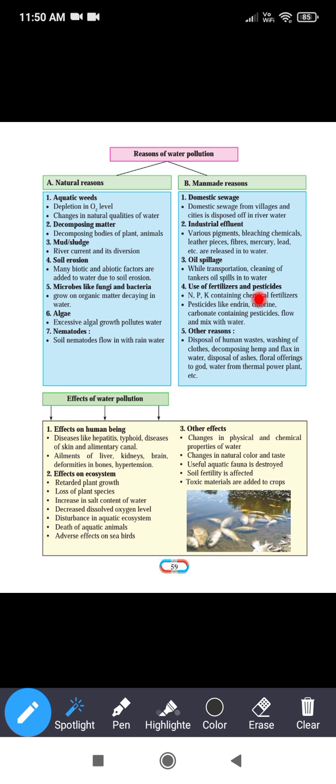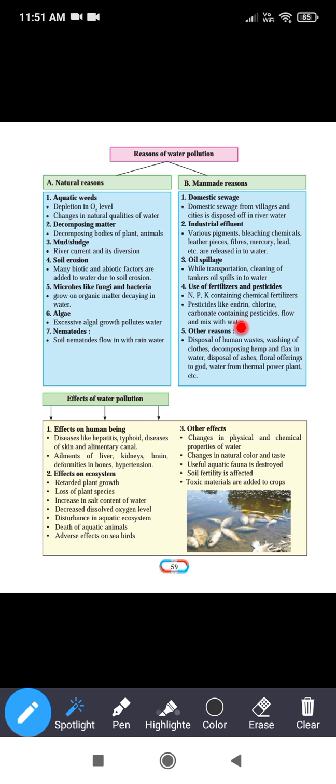Use of fertilizers and pesticides. NPK containing chemical fertilizer. NPK means what? Nitrogen, phosphorus and potassium. When these elements are present in the chemical fertilizer and used in excess amount, they are flown through the river waters and rain waters, and because of this the water gets polluted.